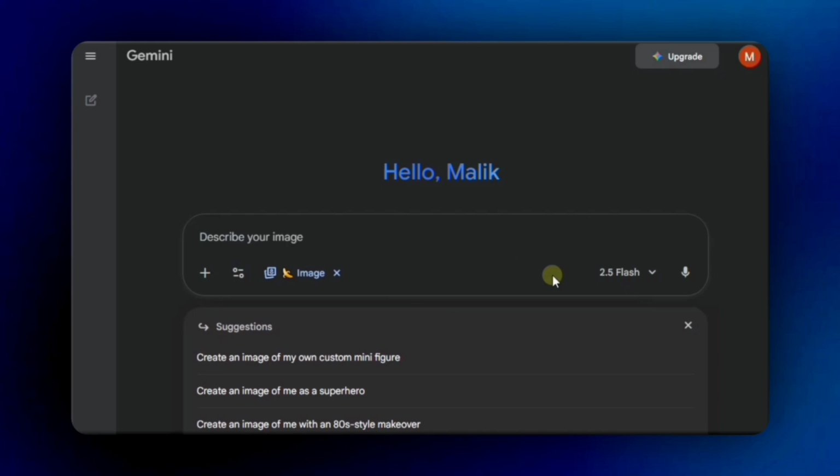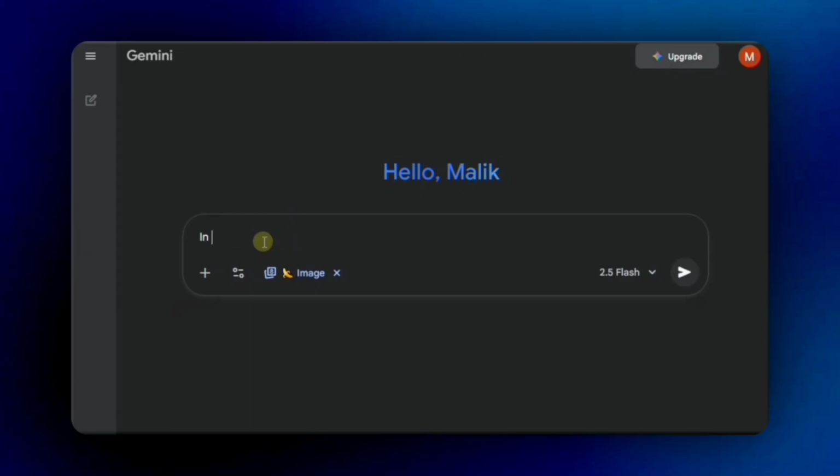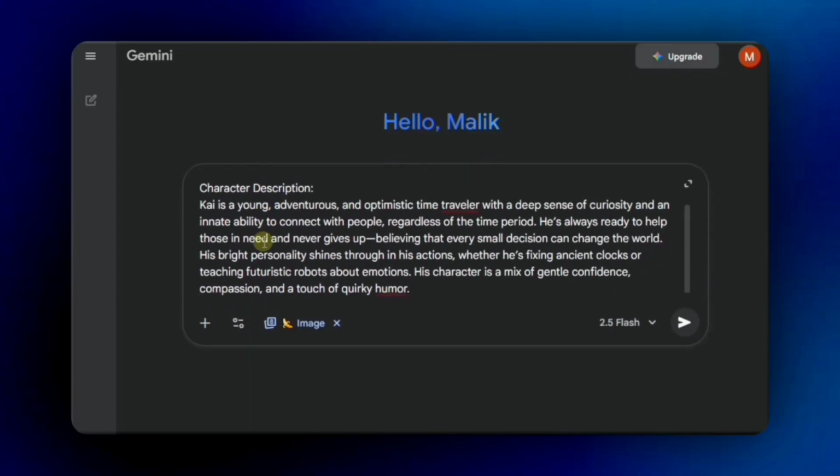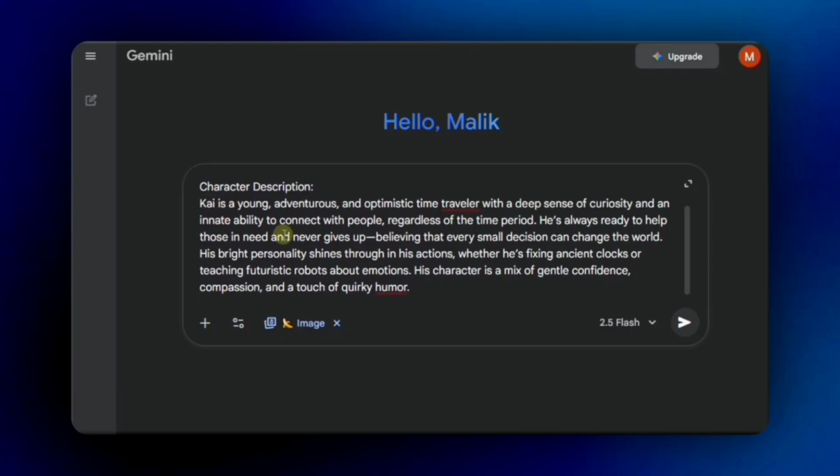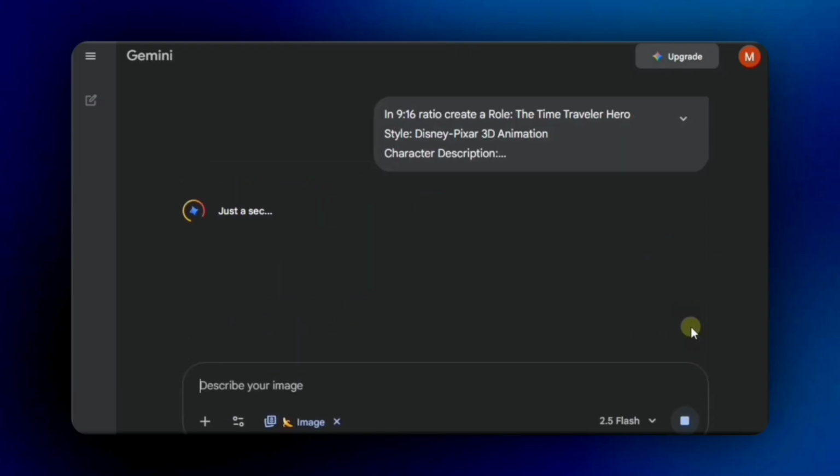In Gemini, select the Image Model Nano option. Keep the same model selected on the side, and in the prompt box, type in 9:16 ratio create, and then paste your character prompt that you copied from ChatGPT. You can use any ratio you prefer. Once done, click Next, and within a few moments, Gemini will generate your character.